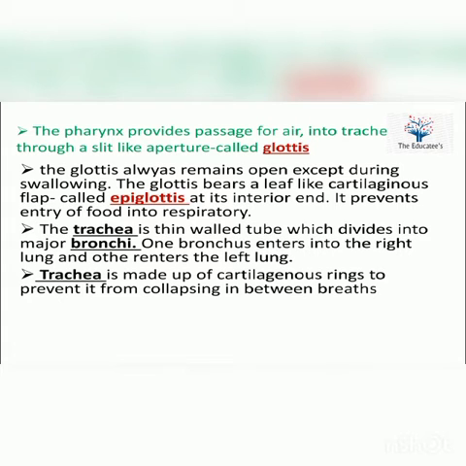The trachea is made up of cartilaginous rings to prevent it from collapsing in between breaths. When we take a breath, these rings prevent the collapse of the trachea, because if there were no cartilaginous rings, then our trachea would collapse due to the passage of air through it.